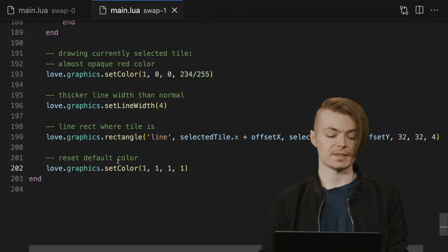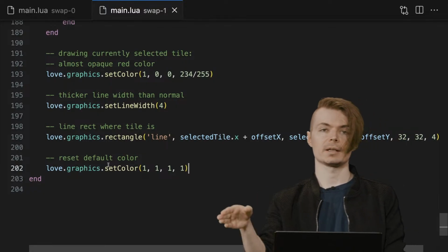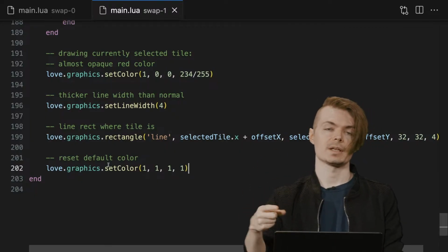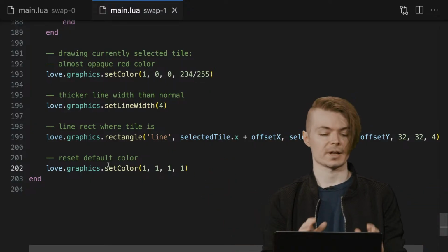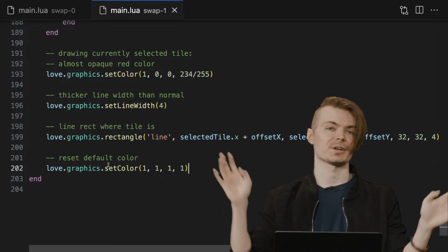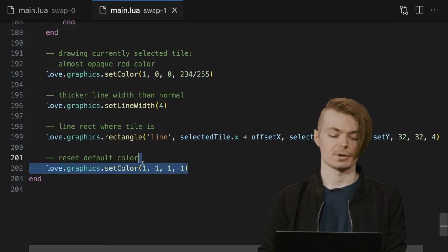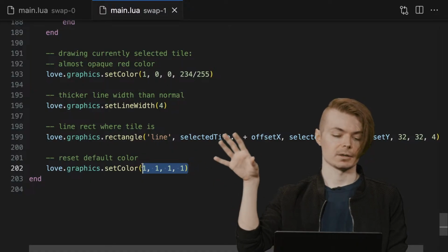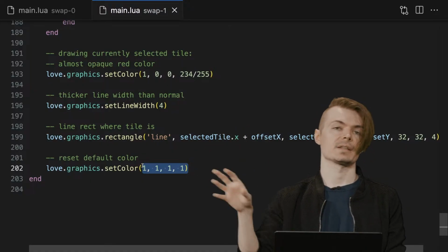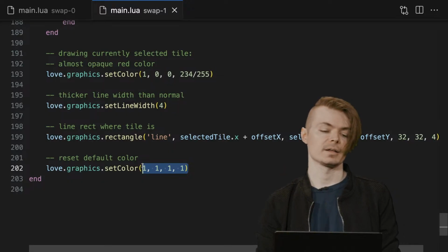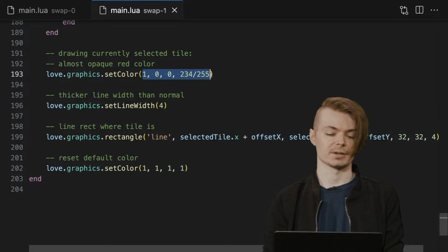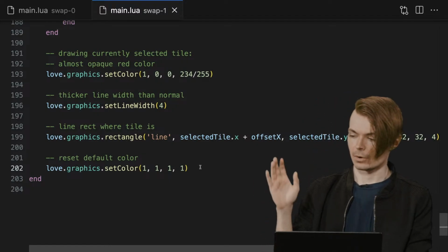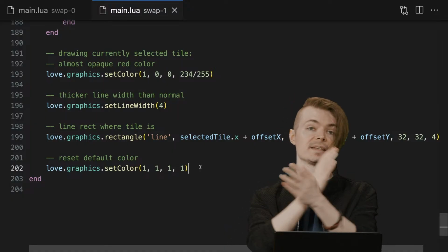You might see this a few times as well, this set color 1, 1, 1, 1. If I didn't allude to that last time, that's because when you set color in Love 2D, it's sort of like a global color. So if you forget to do this and you see weird greens and blues and other colors like that, just make sure you set your color back to 1, 1, 1, 1, which is pure RGB white color at full opacity. Make sure to set it to that so that whatever the next thing you draw isn't preserving, for example, this red color, which would be the case if you were to not set that back to full white. So that's the static swap, essentially a data swap.